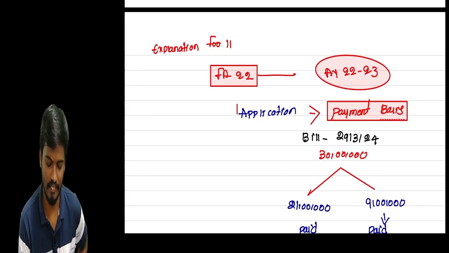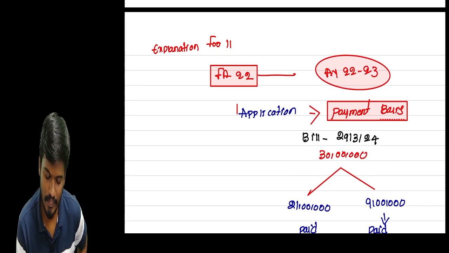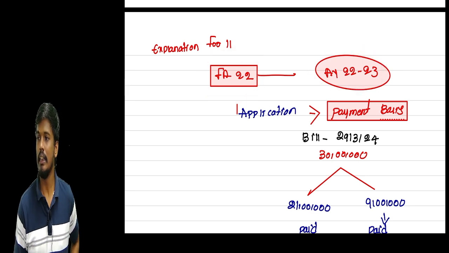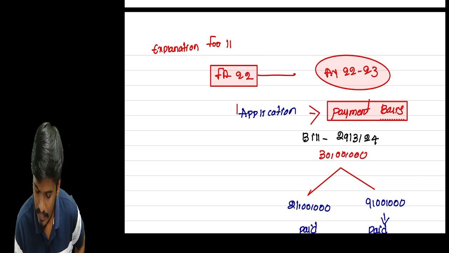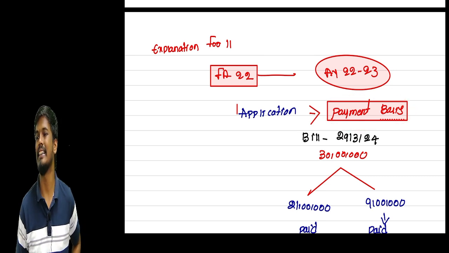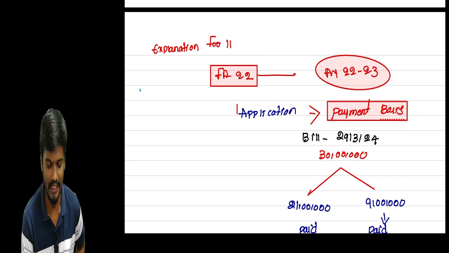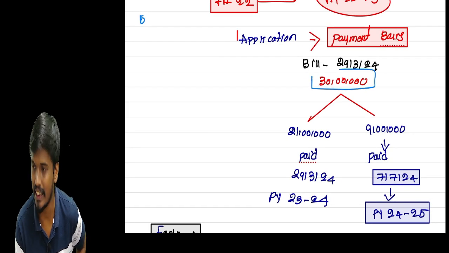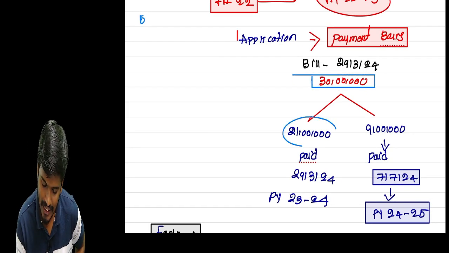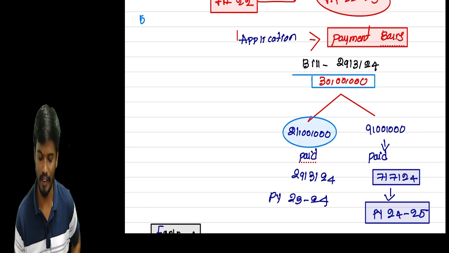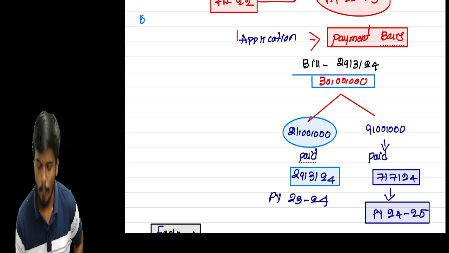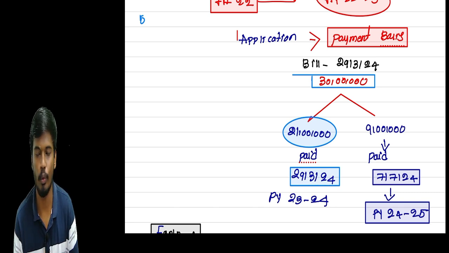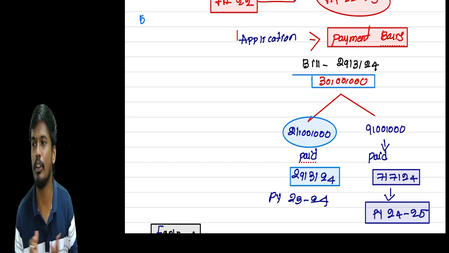So explanation 11, sir. This amendment came in the Finance Act 2022 for assessment year 22-23. Sir, whenever treated as application, it is treated as application only on the payment basis. For example, you incur an expenditure of 30 lakhs. Of the 30 lakhs, we paid 21 lakhs on 29 March. So while calculating the 85% rule, only 21 lakhs is treated as application.